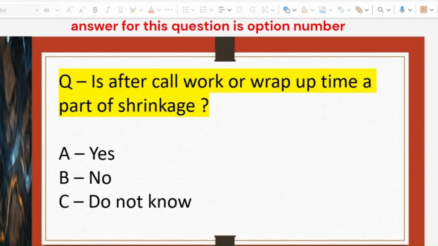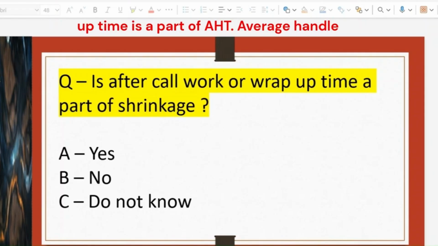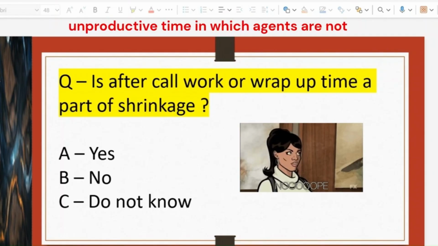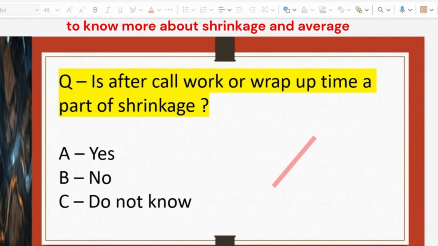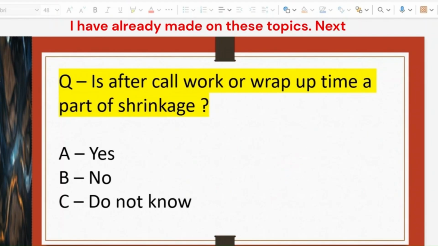Correct answer for this question is option number B, no. After call work or wrap up time is a part of AHT. Average handle time is not part of shrinkage. So basically shrinkage means unproductive time in which agents are not assisting the customers. And if you want to know more about shrinkage and average handle time, please try to see the videos I have already made on these topics.